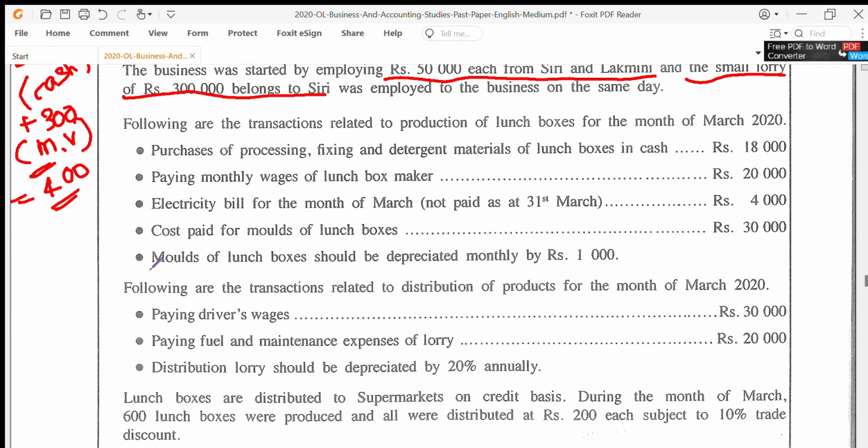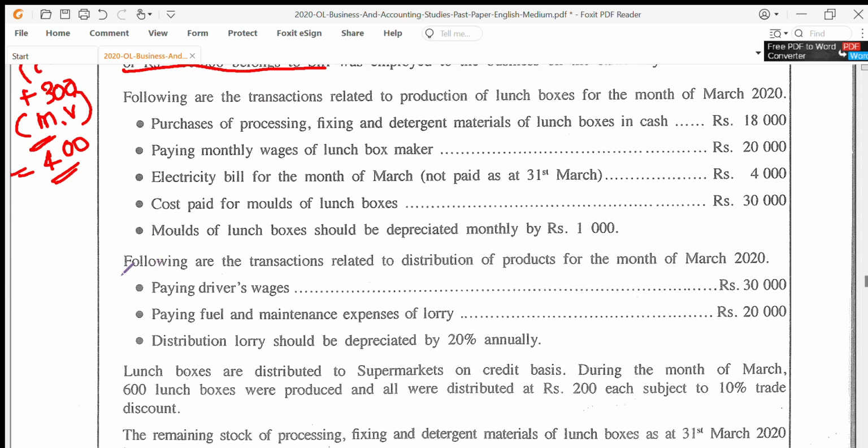Following are the transactions related to the production of lunch boxes for the month of 2020. Now be careful, they have given you the transactions relating to production of lunch boxes for the month of 2020. So initially you had 400,000 capital, 400,000 asset. Now the company is starting on business. Okay, let's read the transactions.